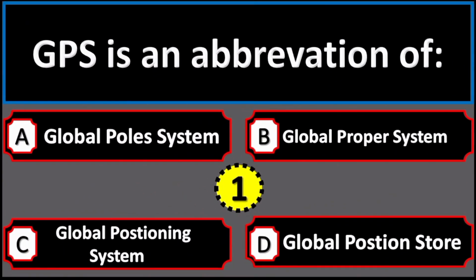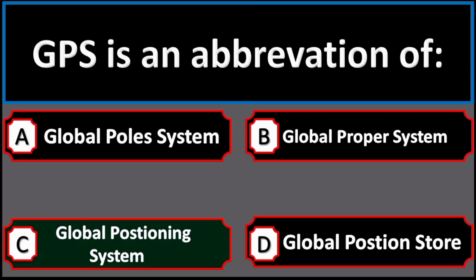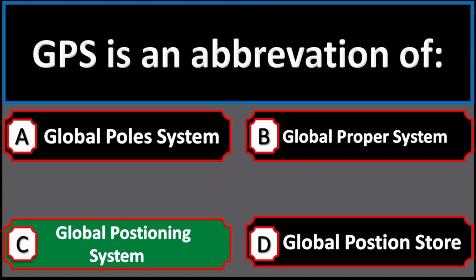GPS is an abbreviation of option A Global Pole System, option B Global Proper System, option C Global Position System, option D Global Position Store. Right option is option C Global Position System.